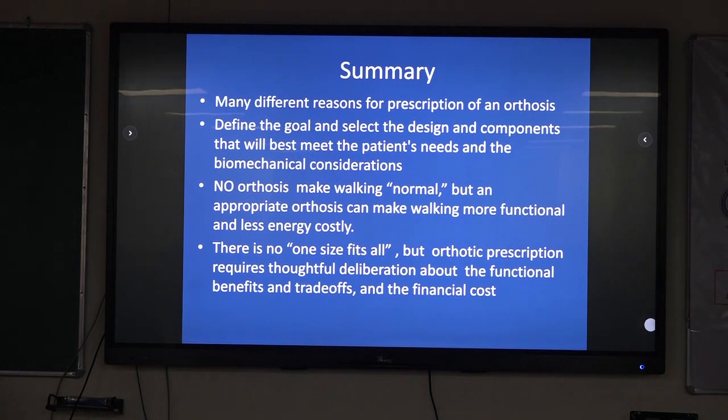So there are many different reasons for prescription of an orthosis. We need to define the goal and select the design and components that will best meet the patient's needs and the biomechanical consideration possible or available in that particular case. No orthosis makes walking normal, but an appropriate orthosis can make walking more functional and less energy costly. There is no one-size-fits-all, but orthotic prescription requires thoughtful deliberation about the functional benefits and trade-offs and the financial cost involved. Thank you so much.